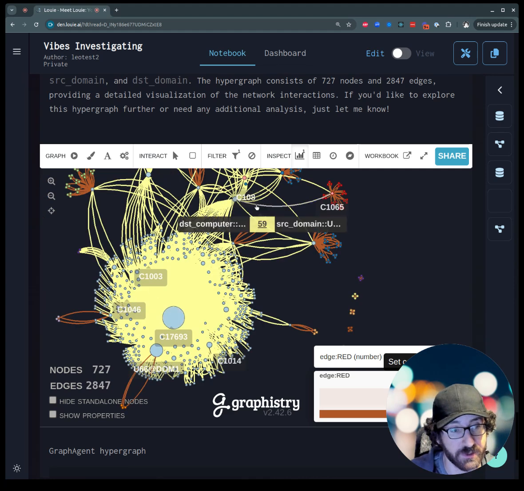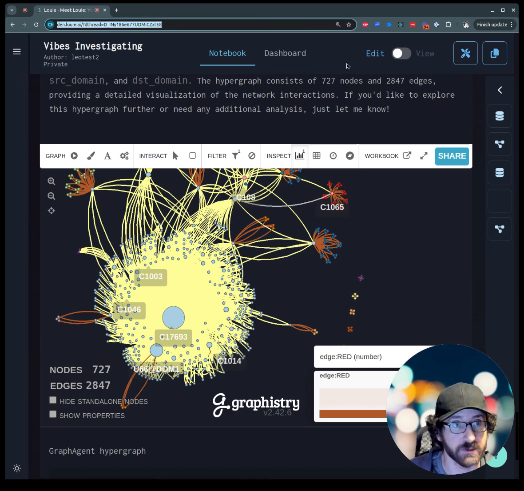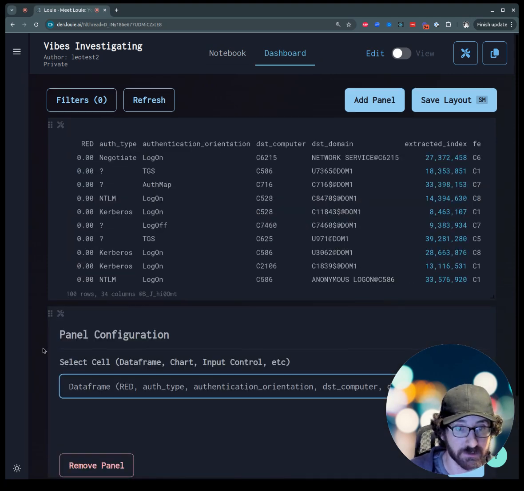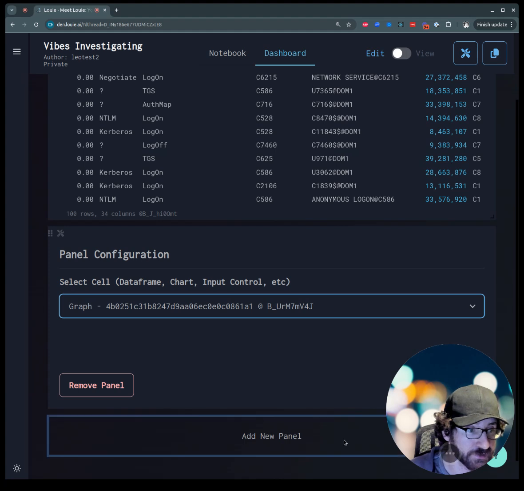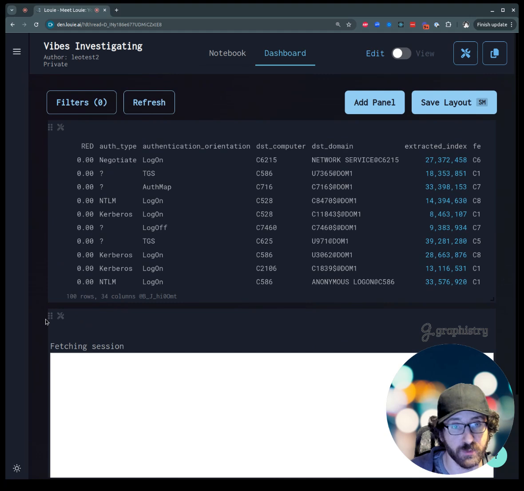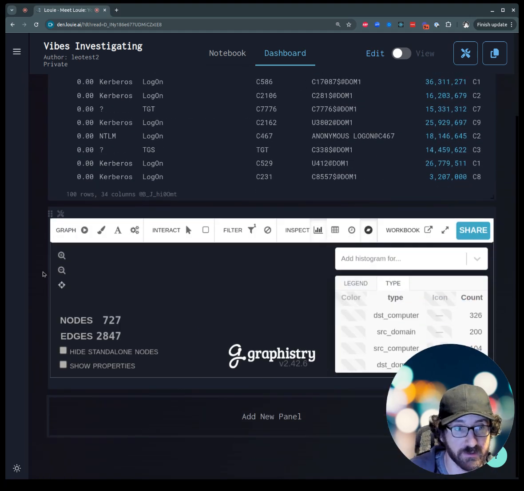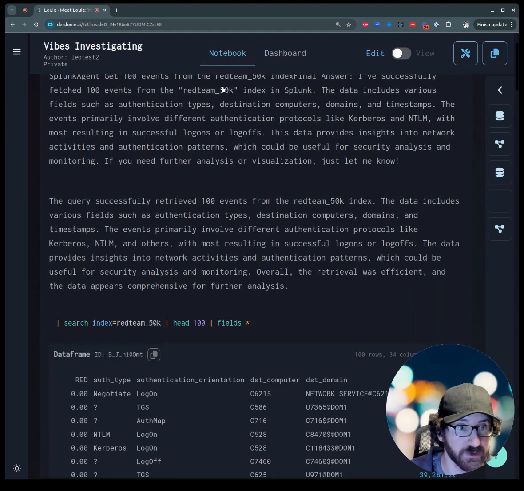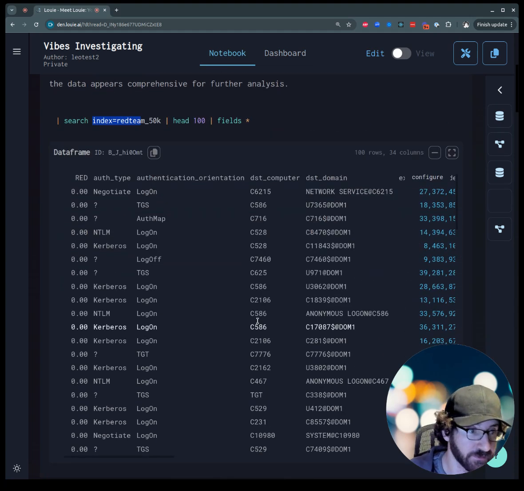Oftentimes, as we do this analysis, yes, I might want to share a link to this. It's kind of like a Google document, and someone else and I can pair together live. But later, I might want to automate that flow, so can I make this into some sort of dashboard tool where somebody could put in a computer name and then get another one of these 360s? With these tools, you can work at that level, and if you do need to check what exactly the code is doing, you can.